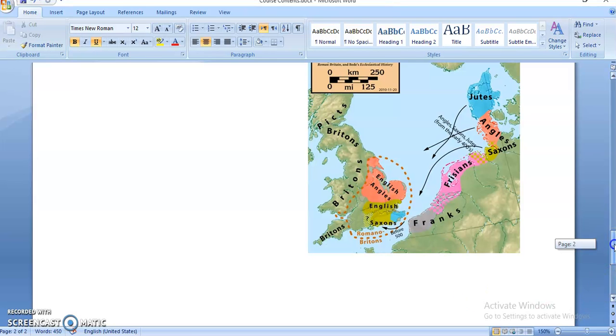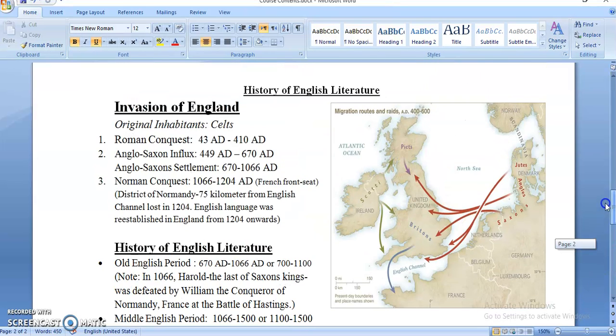So let's finish because video time is going to be up. So Roman conquest dates given, Anglo-Saxon influx or migration, and then Anglo-Saxon settlement 449 up to 1066, and then Norman conquest from 1066 up to 1204. This was invasion plus settlement, and later on we will be talking about each period in detail.